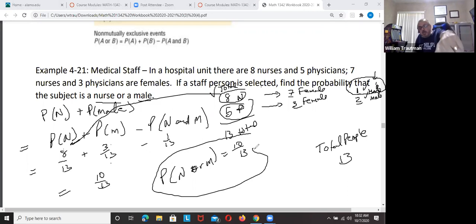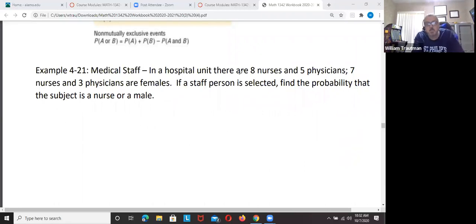You have to calculate: if there's 7 female, there has to be 1 male nurse. If there's 5 physicians, 3 of them female, there have to be 2 male. So you have to look at everything. It's best to write all the information down you can and then look at it that way. And you can change this to a decimal if they want you to.